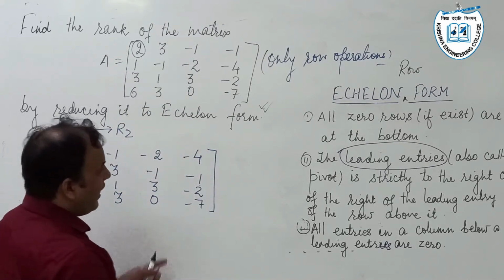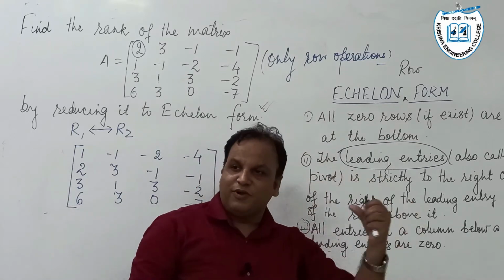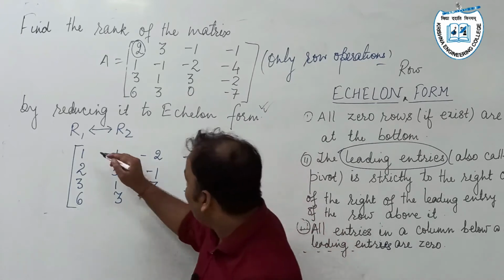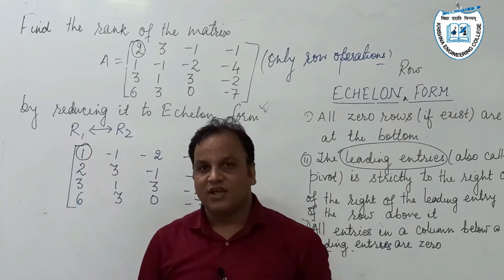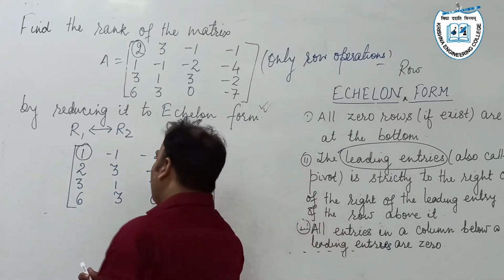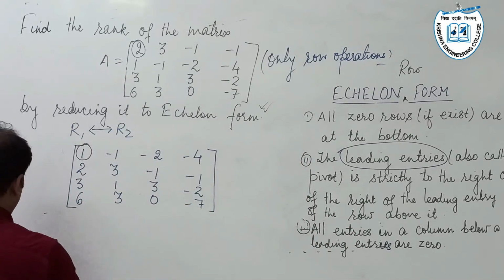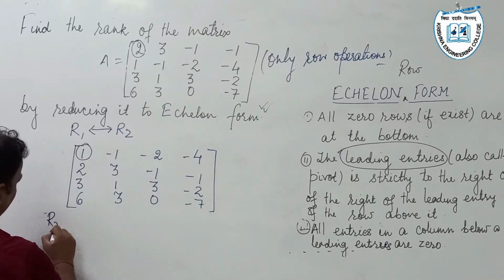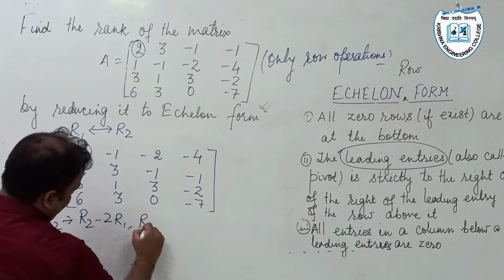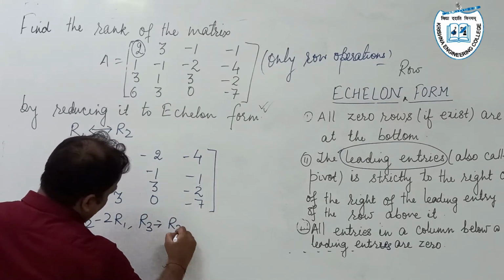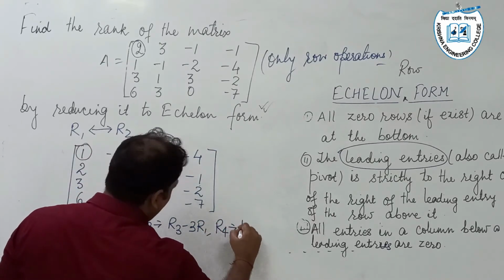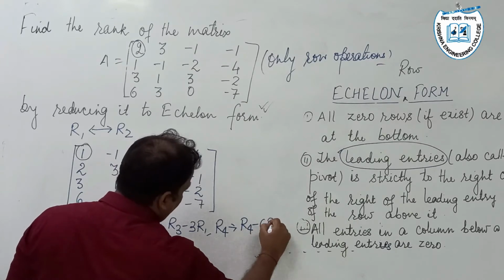Next, all the elements below the pivot element, or the leading entry, must be equal to 0. This is our leading entry. All the elements below this leading entry must be equal to 0. Here we apply further row operations: R2 goes to R2 minus 2R1, R3 goes to R3 minus 3R1, and R4 goes to R4 minus 6R1.